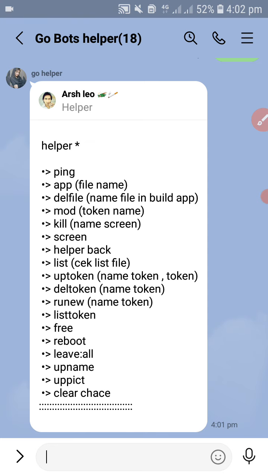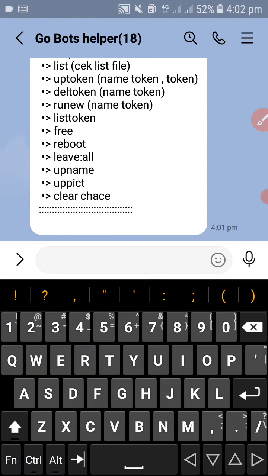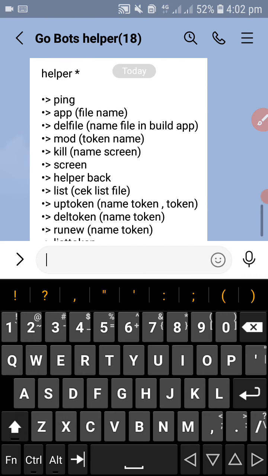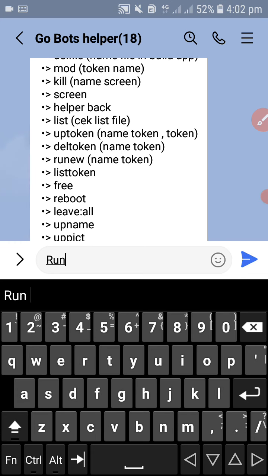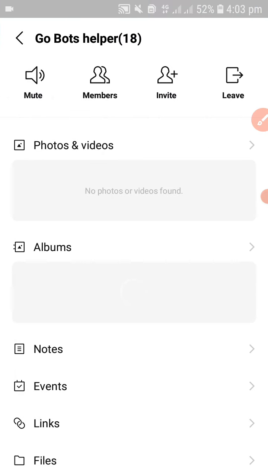Then the next word you can type is up token renew, and you will type a1 and then send. Your VPS will create a screen for a1 name. Your response name is a1, boot will be login, and VPS will create a screen from helper, and then your boot will be login directly, so you can invite directly the boot here and do settings.